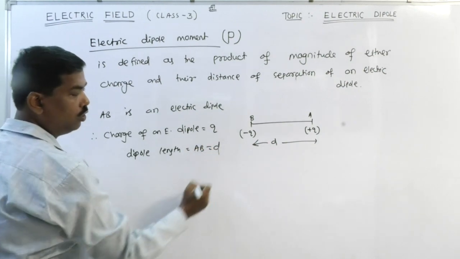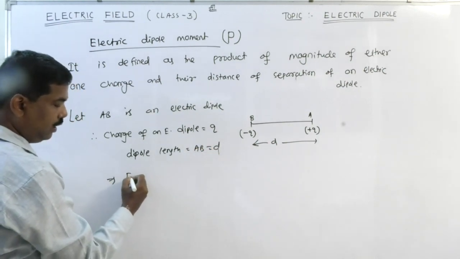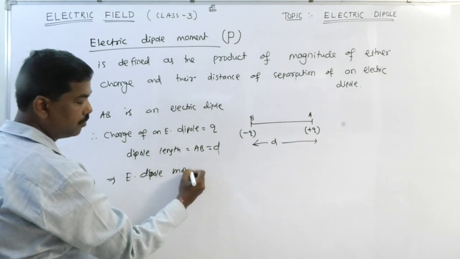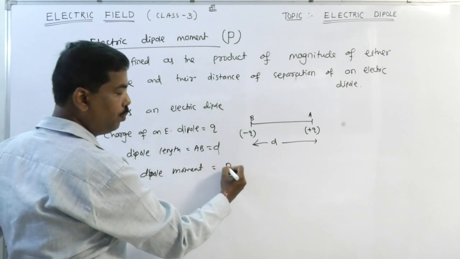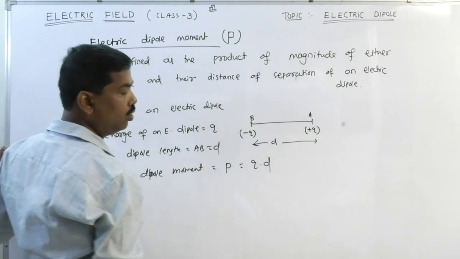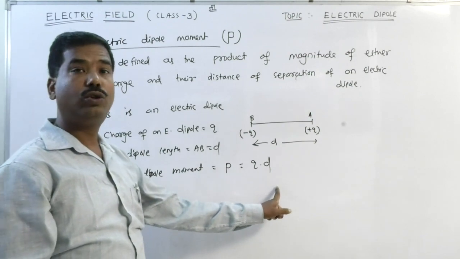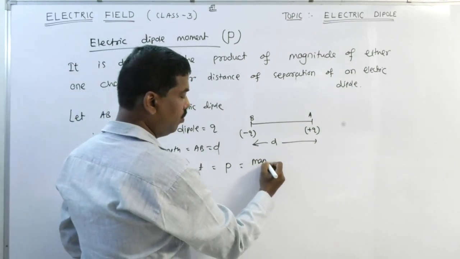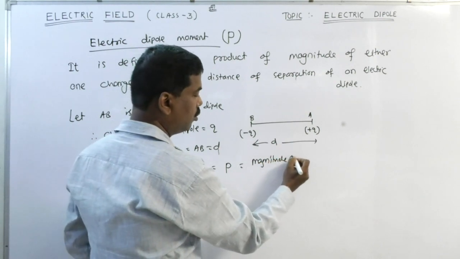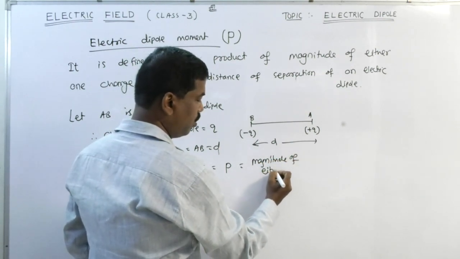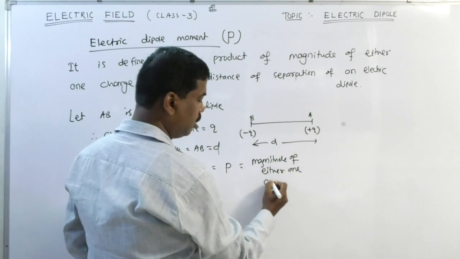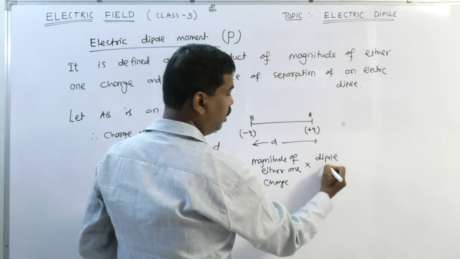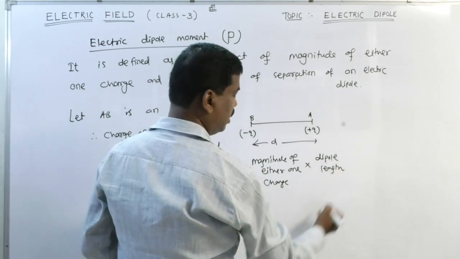AB is equal to D. Then the electric dipole moment P is equal to charge into, or you can write briefly, magnitude of either one charge into dipole length.